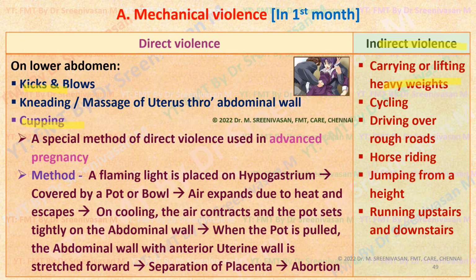This is believed to induce abortion. All these methods, whether direct or indirect violence, how far they are successful is questionable. Often these will fail only. Cycling on jumpy or bumpy roads, driving over rough roads, horse riding, jolting, jumping from a height, skipping, running upstairs and downstairs fast. All these are supposed to be employed in the first month of pregnancy, coming under mechanical violence.